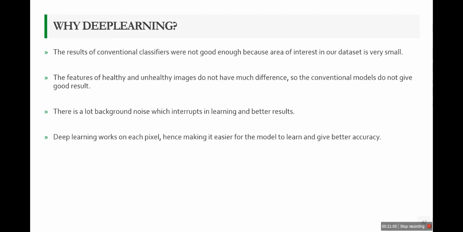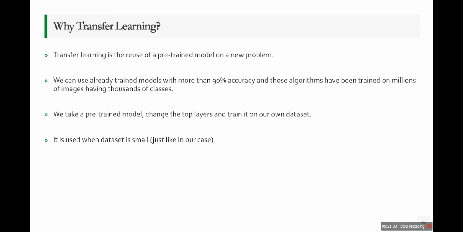The conventional classifiers were not good enough because the area of interest in our data set is very small. The unhealthy area is very small; that is our area of interest. The features of healthy and unhealthy images don't have much difference, so that's why the conventional models do not give good results. There is a lot of background noise which interrupts learning and better results. Deep learning works on each pixel, hence making it easier for the model to learn and give better accuracy.